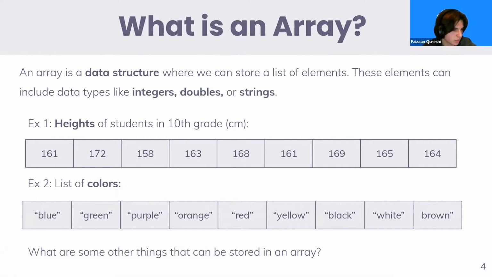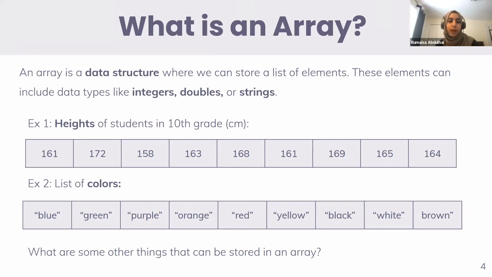So just come up with some examples, like type in the chat, give me one example of what we could store in an array. I think we have some responses in the chat. Yep, temperature in a week is a great example. Student's age is a great example. Bashar, you said car, double, boolean. These are examples of data types we can store. We want to know what are examples of things that we can store.